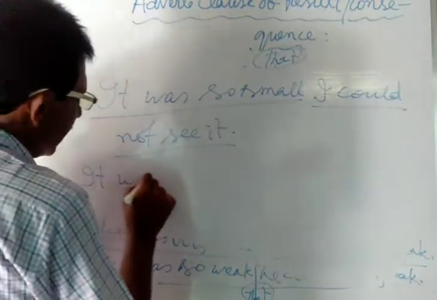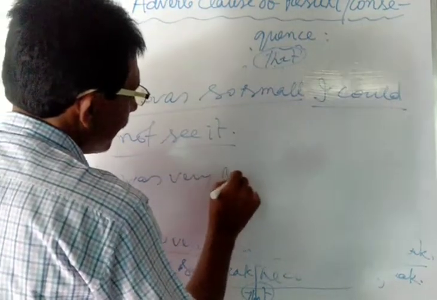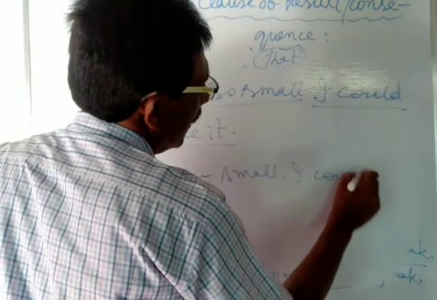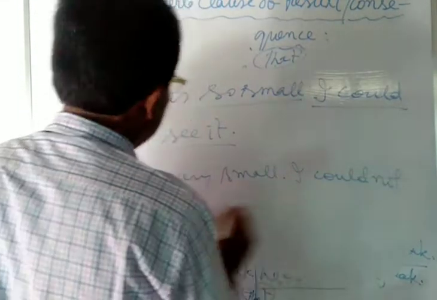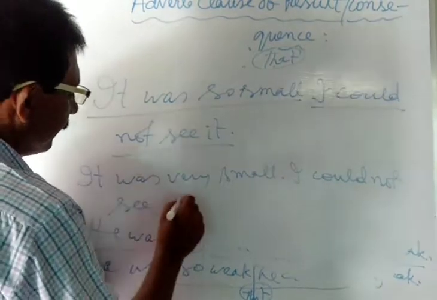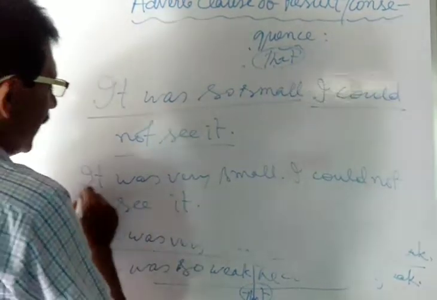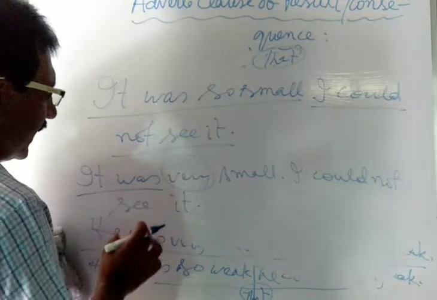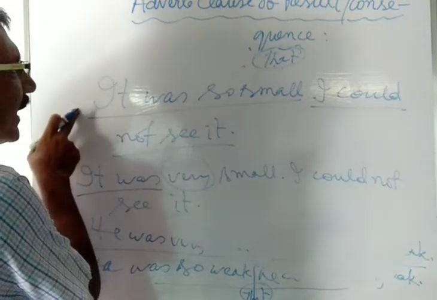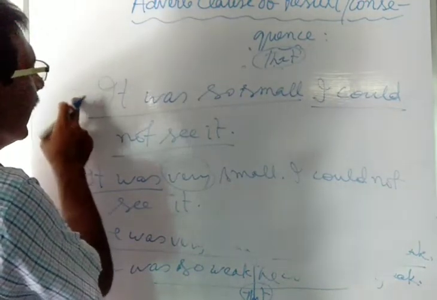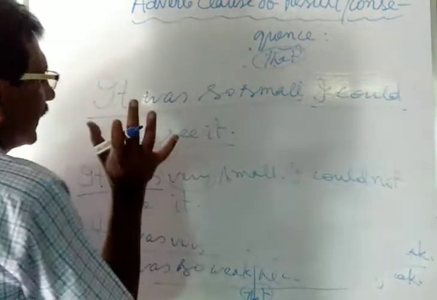It was very small, I could not see it. Here, at the time of combining the sentence using adverb clause of result or consequence, you may write the sentence in this way. It was so small I could not see it.